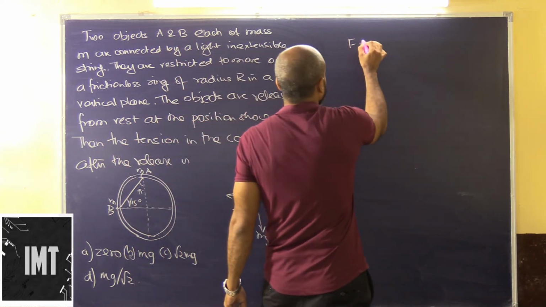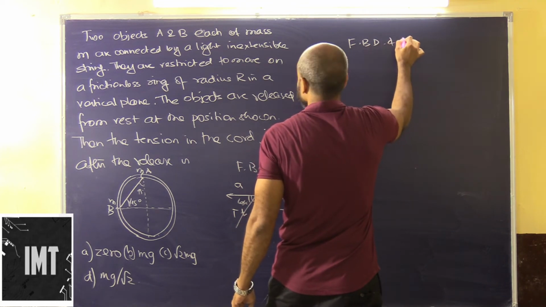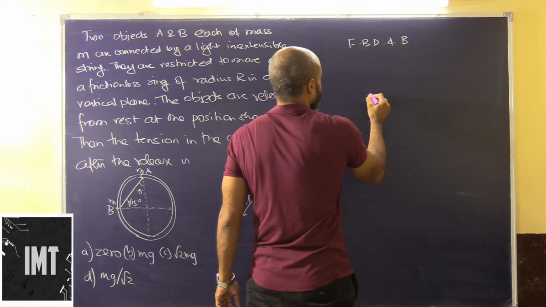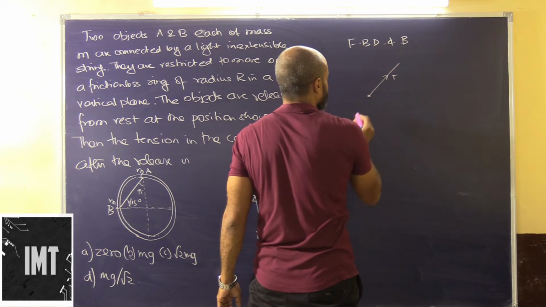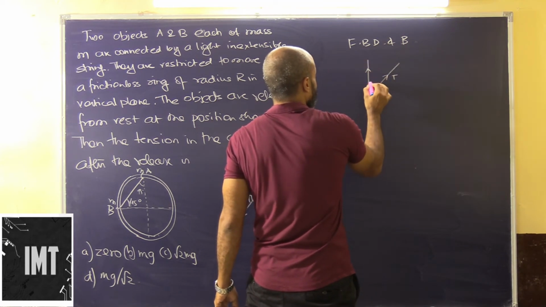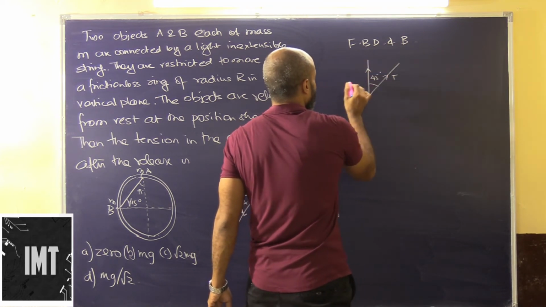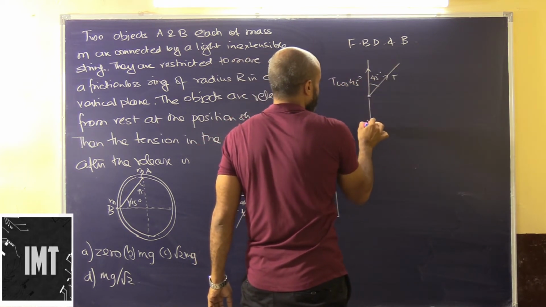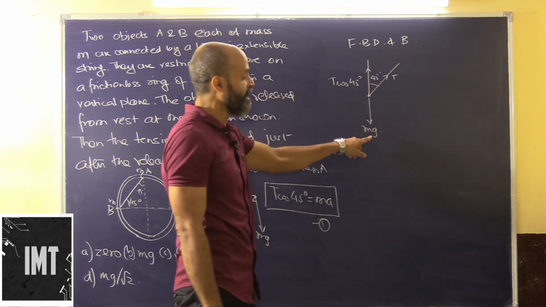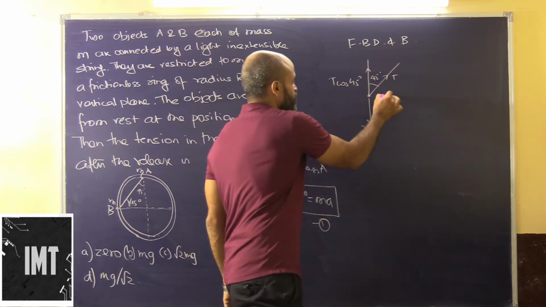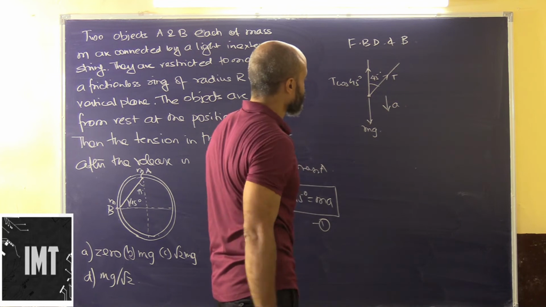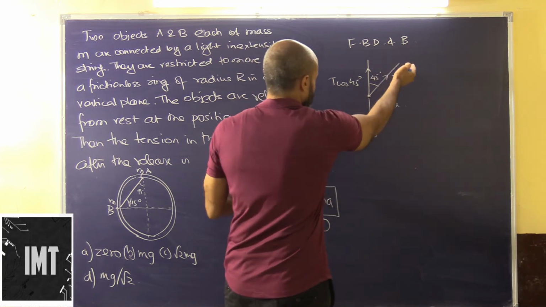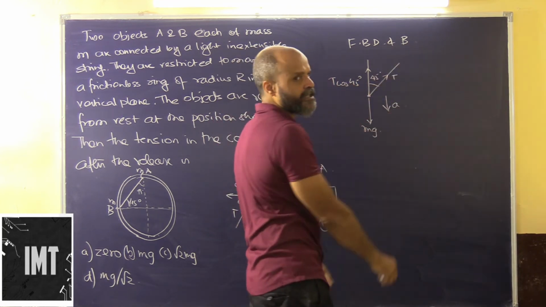Now from free body diagram of B, let's look at B. So B is basically being pulled by a tension T. Obviously this will have a component, this is 45, so this will have t cos 45. For B, the mg is acting downwards. Now B will have an mg effect, okay. So let's say the acceleration here is a. So in this case the same acceleration, just after it they will undergo the same acceleration.